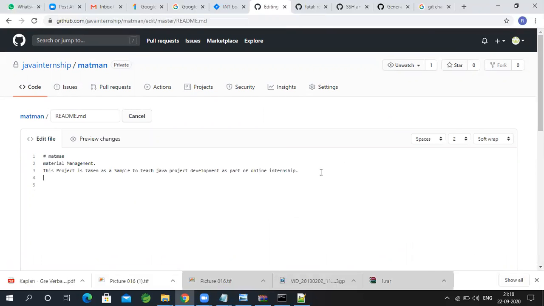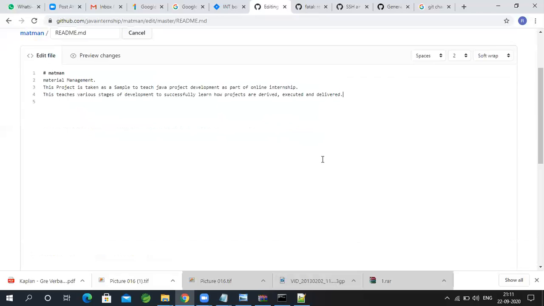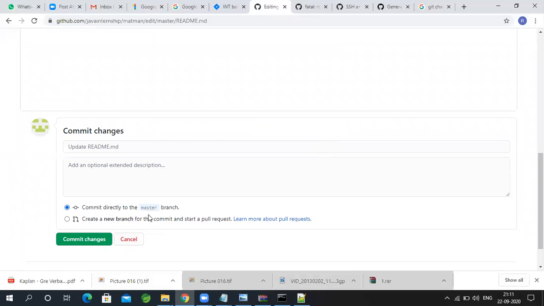Okay, and this teaches various stages of development to successfully learn how projects are derived, executed, and delivered. Okay, so what I'm doing is I am saving this file